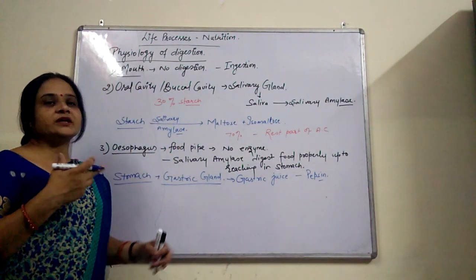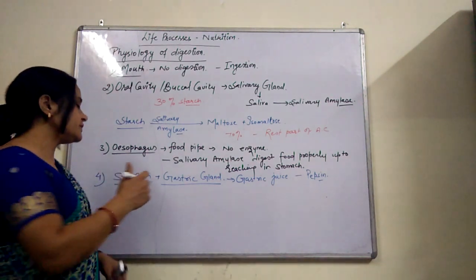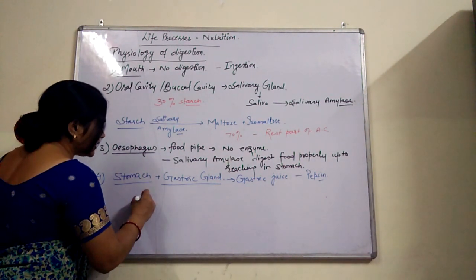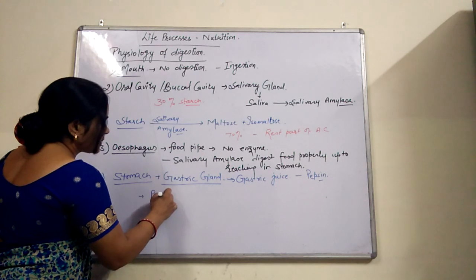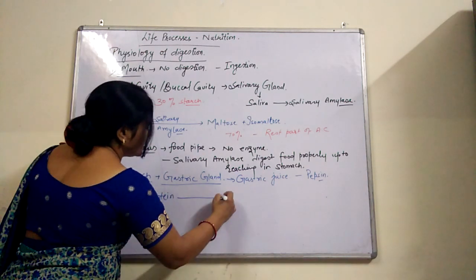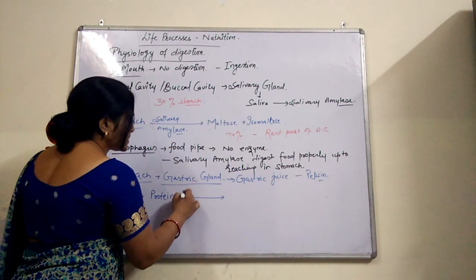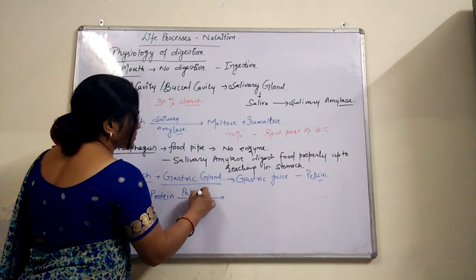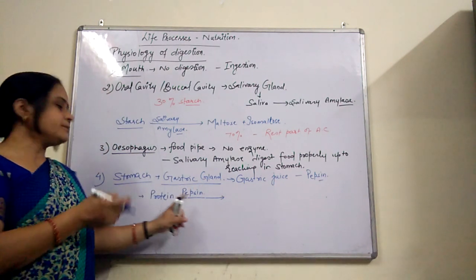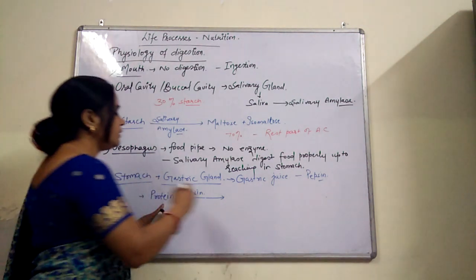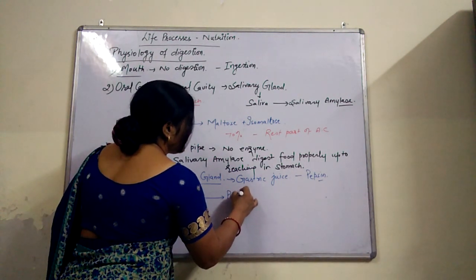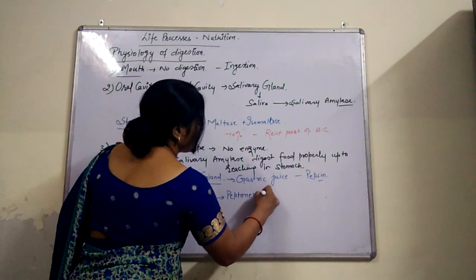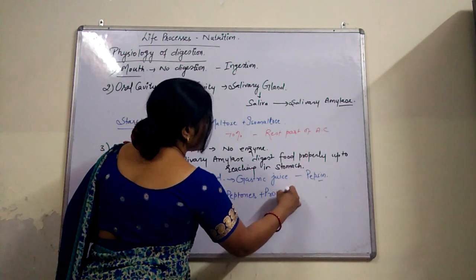Now what will happen when this pepsin gets mixed with our food? First of all, we can write like this: the protein of our food gets mixed with the gastric secretion. From this gastric secretion, the pepsin enzyme mixes with the protein and breaks it into peptones plus proteose.